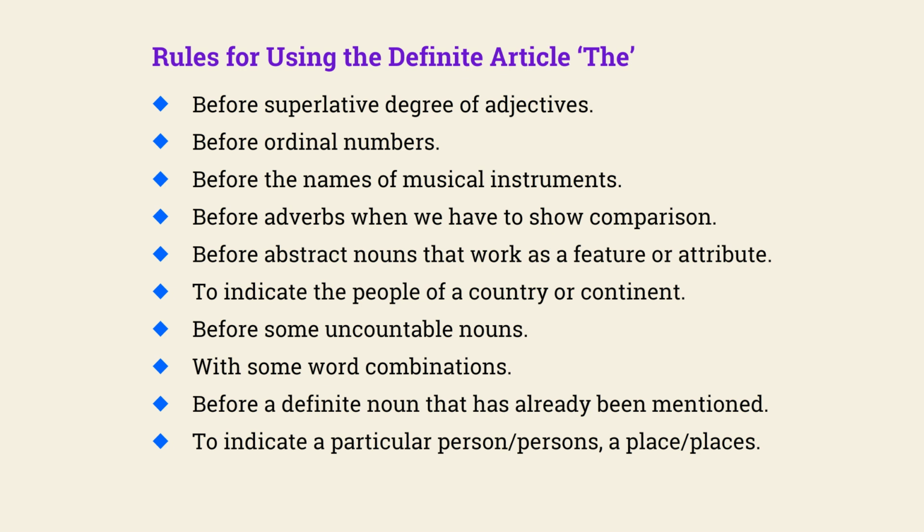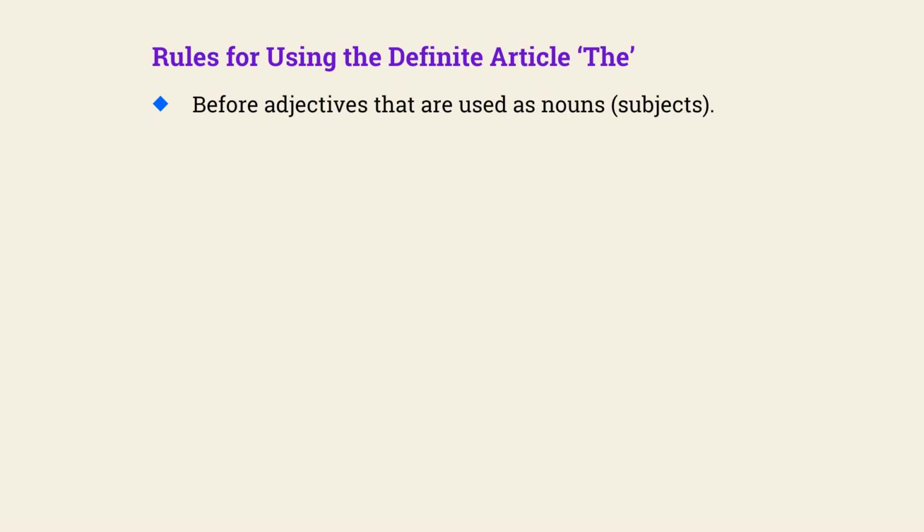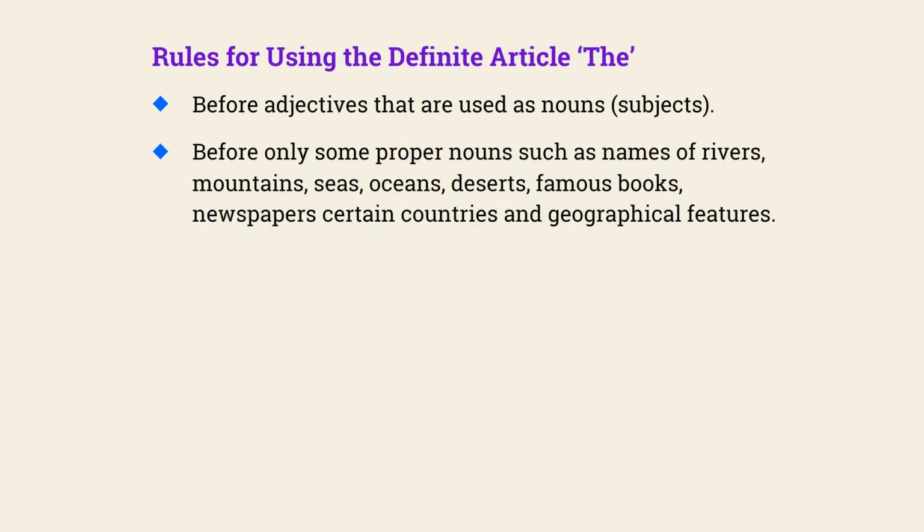to indicate a particular person or persons, a place or places, when the singular noun represents a class, before adjectives that are used as nouns or subjects, before only some proper nouns such as names of rivers, mountains, seas, oceans, deserts, famous books, newspapers, certain countries, and geographical features.